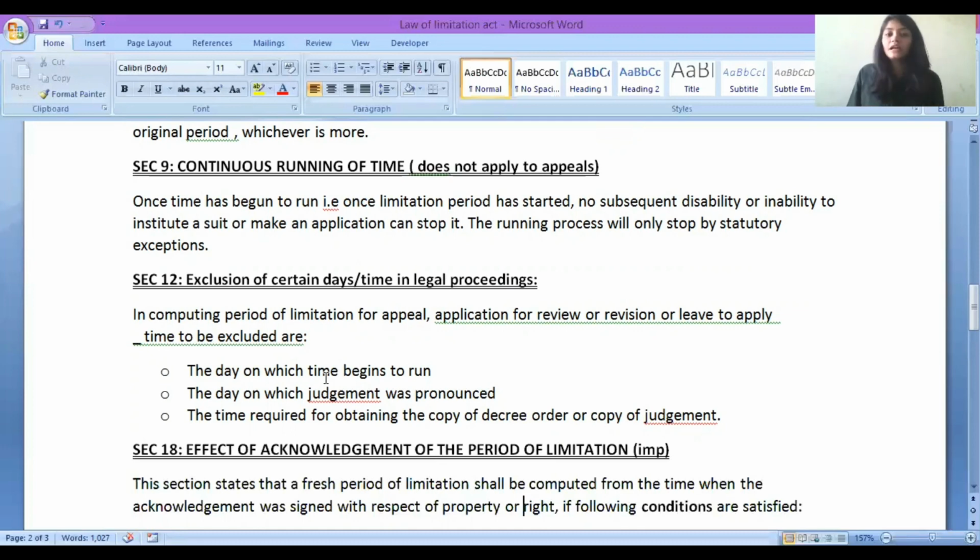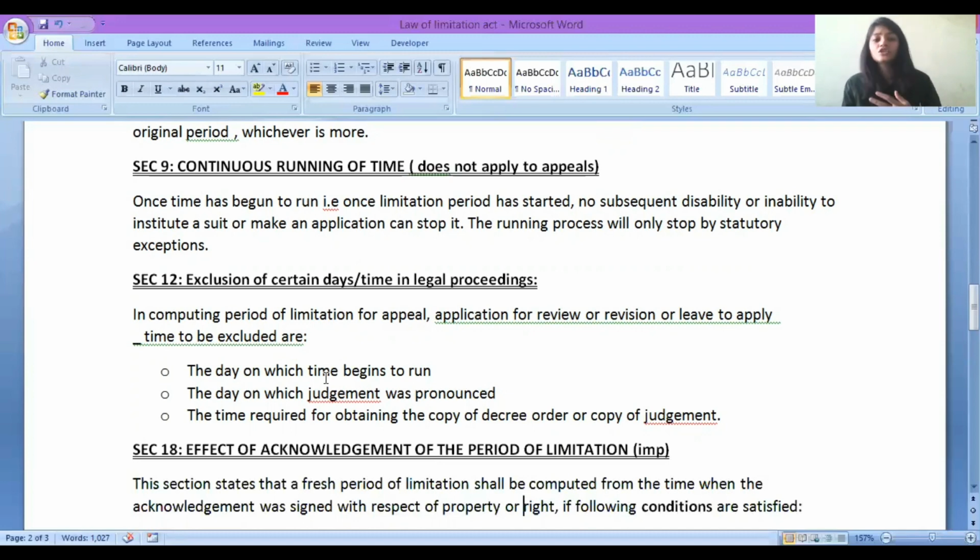Section 9 is clear: continuous running of time. Mind well, this does not apply to appeals. In case of appeals means what? Once your case was decided, you are not satisfied with the order of the court, and then you are moving to the higher authority, higher court for it. That is known as appeal. In that case, continuous running of time is not applicable. Otherwise, in case of suits, in case of applications, continuous running of time is applicable. Once the time has begun, no stop in between now.